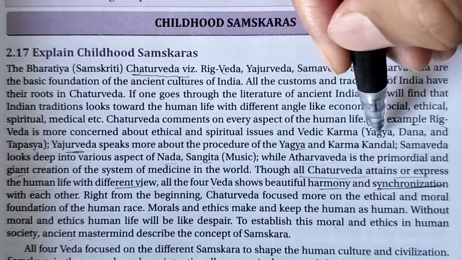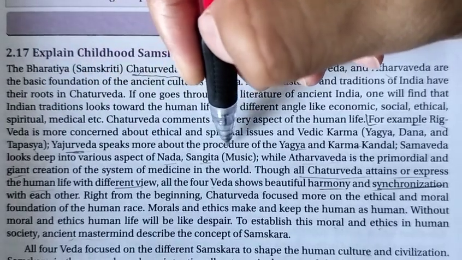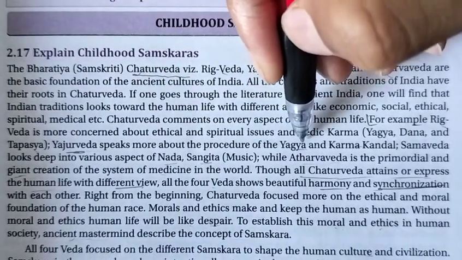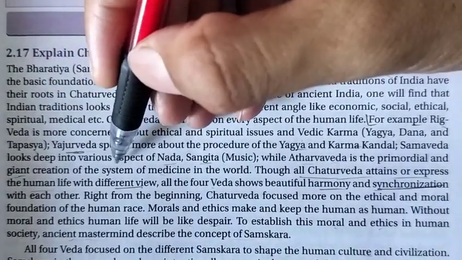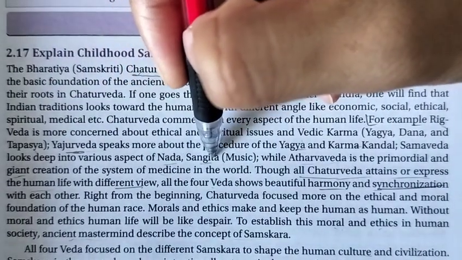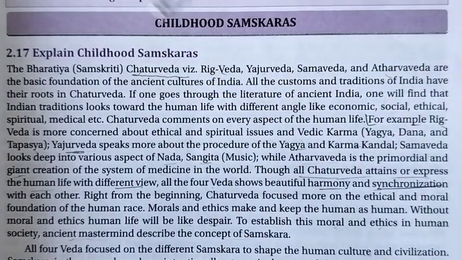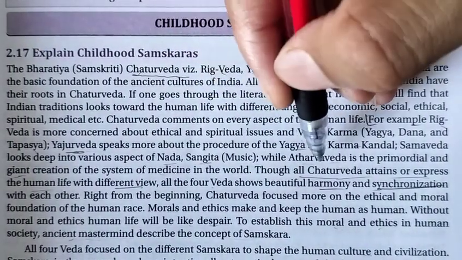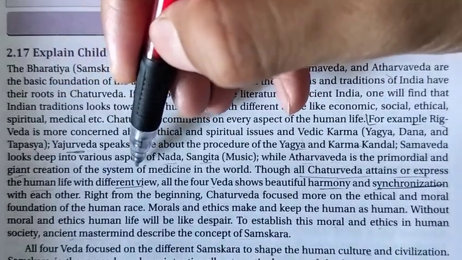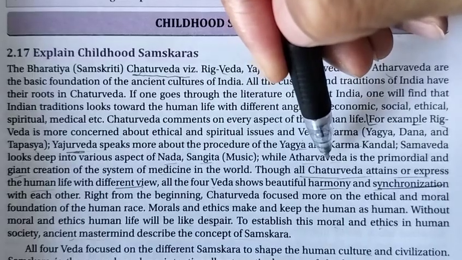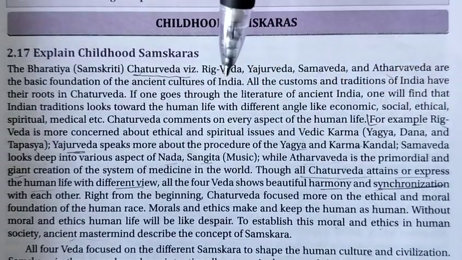It speaks of the Vedic yagya, dana and tapasya, etc. Yajurveda speaks more about the procedure of the yagya karma, etc. What Samaveda does is look deeply into various aspects like nada, sangita, music, etc. They have given a comparative analysis of what the Vedas are in our life. While Atharvaveda is a primordial and giant creation of the system of medicine in the world. We say that Ayurveda is the Upaveda of Atharvaveda. From the Atharvaveda, Ayurveda is formed, right?